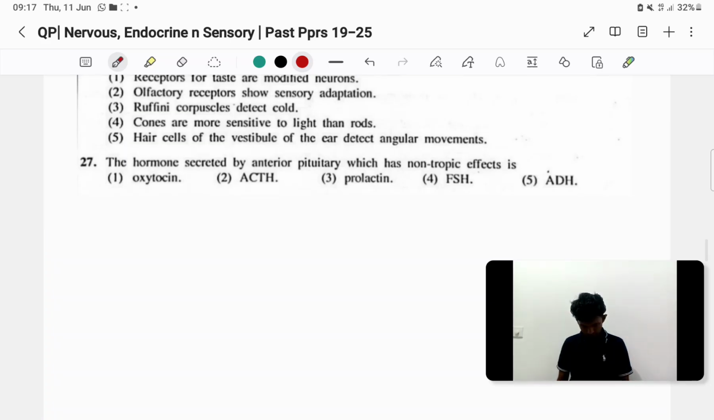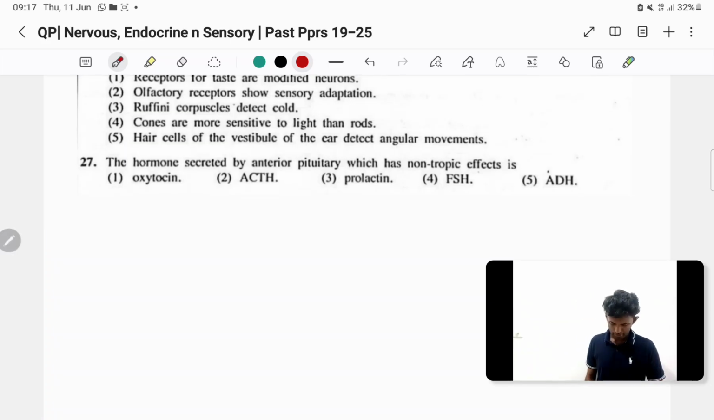Then the 27th one, the hormone secreted by anterior pituitary which has non-trophic effects. Then easy. We discussed that earlier. That's prolactin.